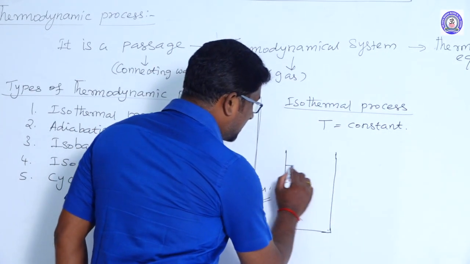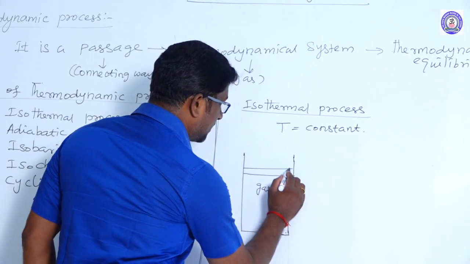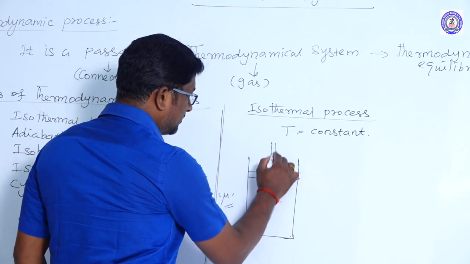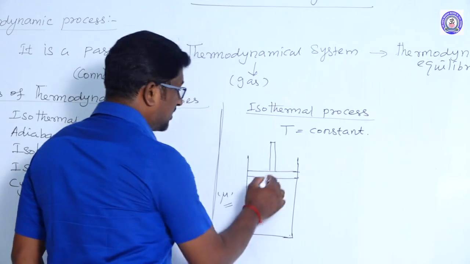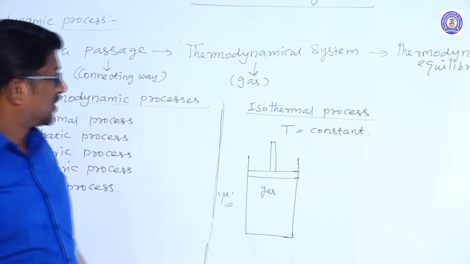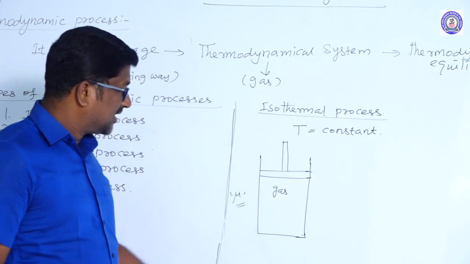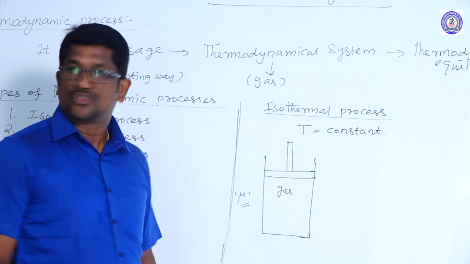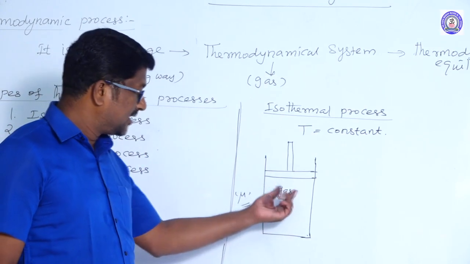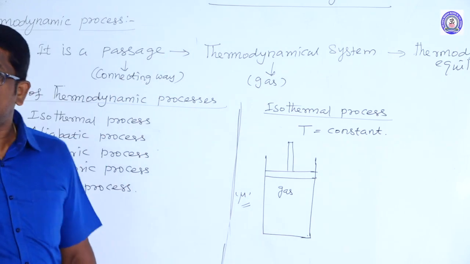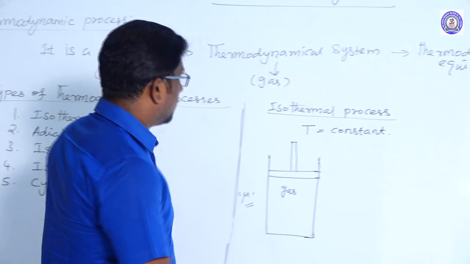And there is a frictionless piston attached to the cylinder like this, right? This is also conducting in nature. So walls conducting, bottom of the cylinder also conducting and piston also conducting. This cylinder contains mu moles of ideal gas, right?